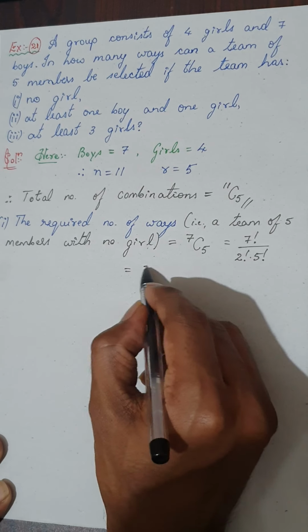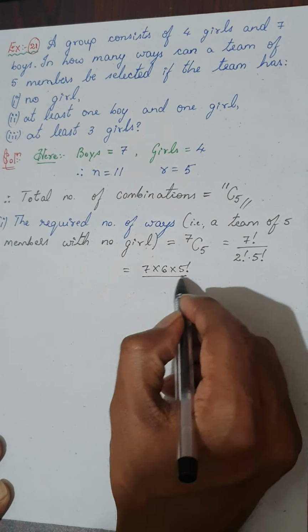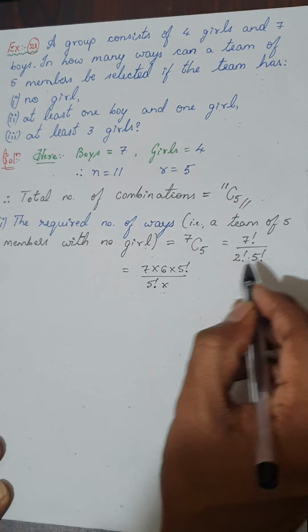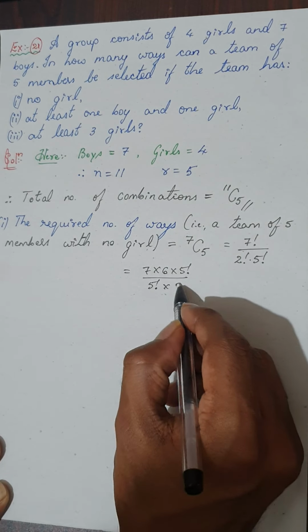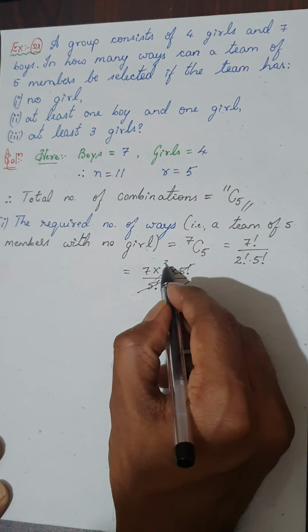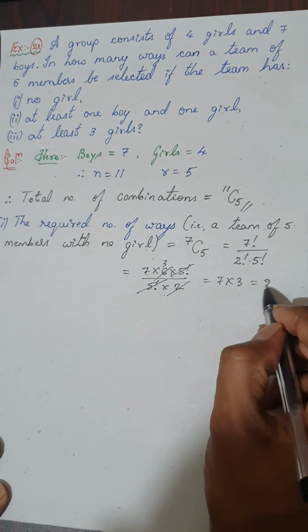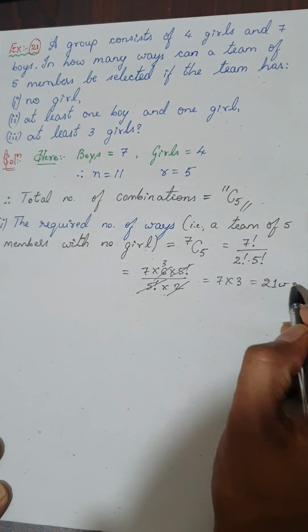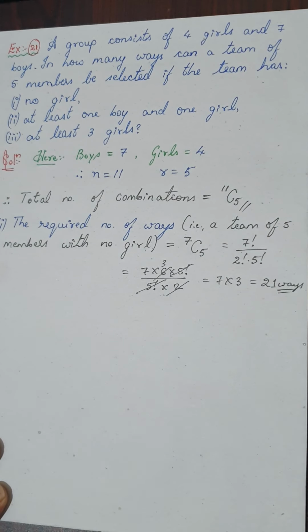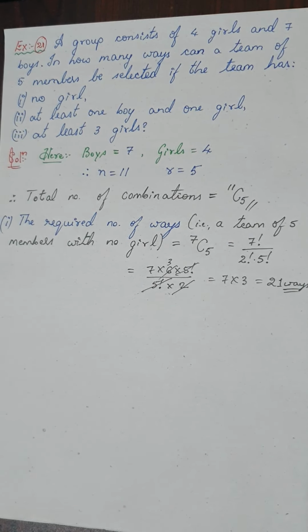So this will come up to 7 into 6 into 5 factorial, divided by 5 factorial into 2 factorial, which is actually simply 2. 5 factorial and 5 factorial get cancelled. 2 ones are 2, 2 threes are 6. So you will get 7 into 3, that is nothing but 21 ways. Okay, so first case can be done in 21 ways.